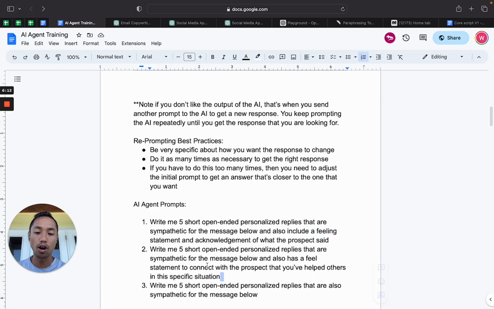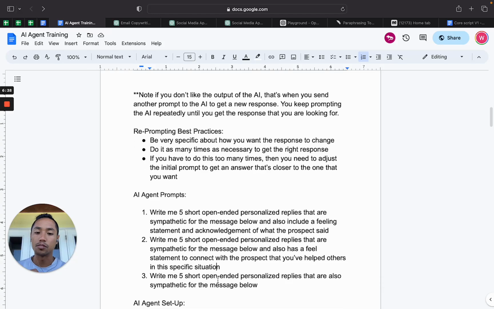But then in prompt number 2, we say we want to include a feeling statement to connect with the prospect that you've helped others in this specific situation before. So the difference between the two, right, is one is acknowledging what the prospect said, and the other one is a statement that connects to the prospect that makes them feel like you have helped them in the situation before. And then number 3 is just a more generic reply.